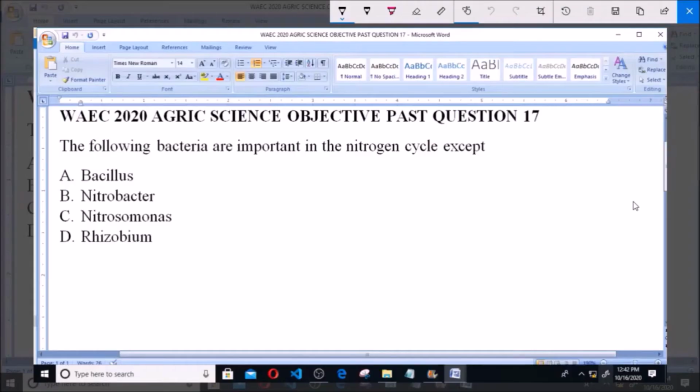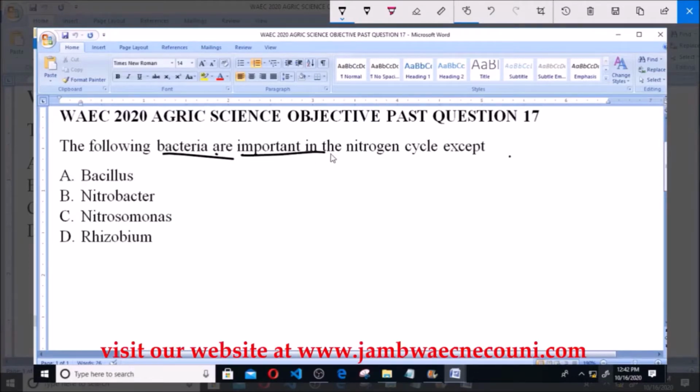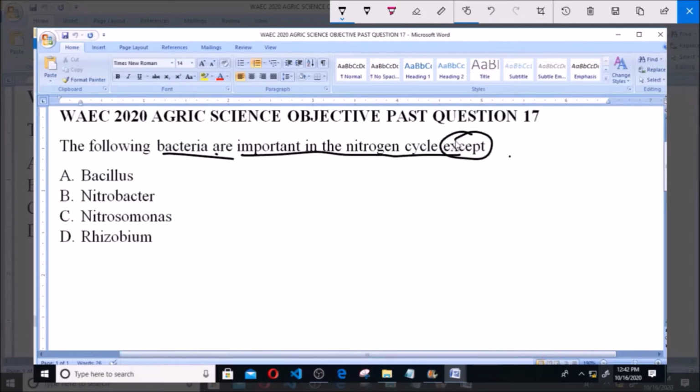Hello and welcome. This is WAEC 2020 Agric Science Objective Past Question 17. The following bacteria are important in the nitrogen cycle except A. Bacillus, B. Nitrobacter, C. Nitrosomonas, D. Rhizobium. So we are talking of bacteria that are important or found in the nitrogen cycle, and we're asked to pick out the one which is not important in the nitrogen cycle.